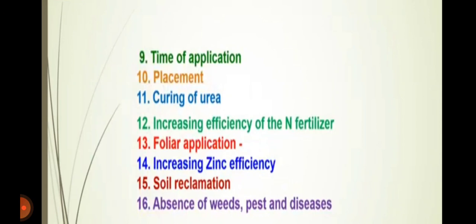Then the last one is the sixteenth, absence of weeds, pests and diseases. Weeds are a major component which compete with the crop for plant growth resources, and they compete for nutrients as well, so it will be harmful to growth and development. Pests and diseases also harm the proper growth of that particular crop.